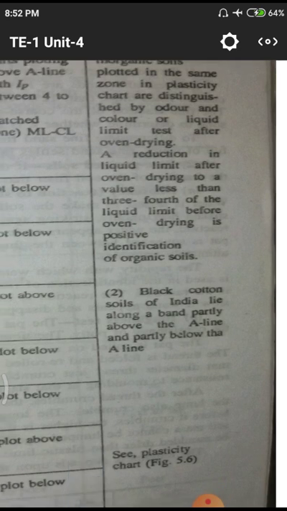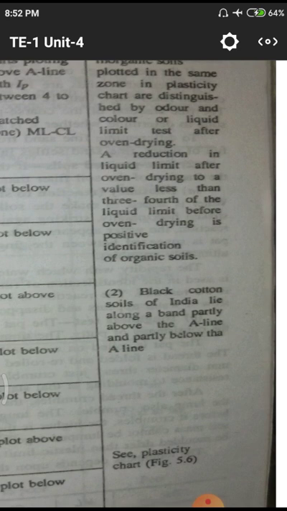According to those, we have to observe different kinds of lands with organic content. That means we simply need to wait until the odor goes away. After that, we have to take that sample and oven dry it. After that, we will calculate the liquid limit of the particular sample.